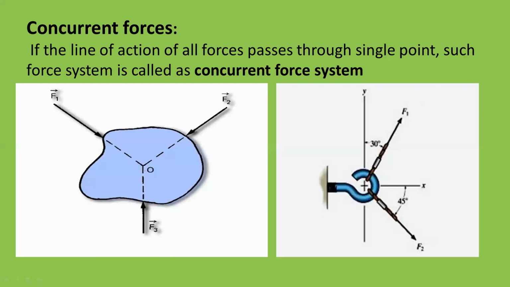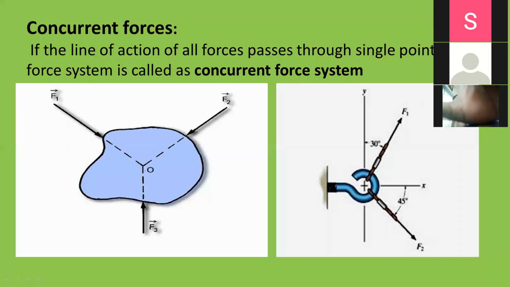Then the concurrent force system is a type of coplanar or non-coplanar force system. The definition is, if the lines of action of all the forces pass through a single point, such a force system is called a concurrent force system. So here F1, F2, F3, 3 forces are acting on a rigid body, and the lines of action of these forces are meeting at a common point. That is the point O. This is called the point of concurrency and therefore it is a concurrent force system.